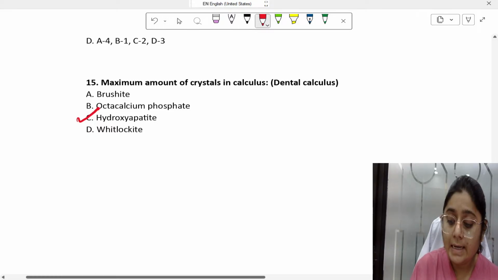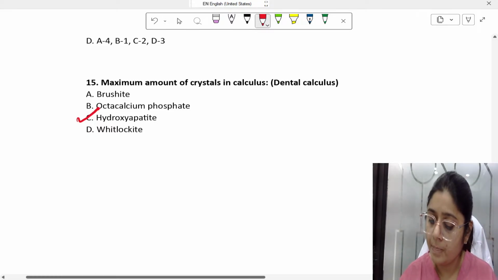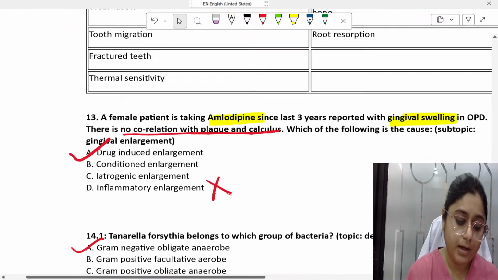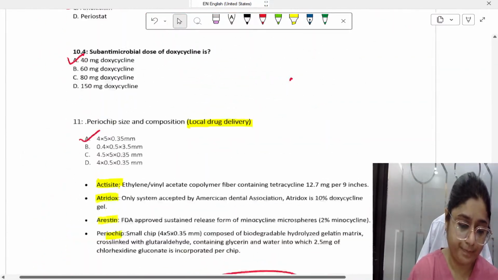Now I'll quickly take Sada's doubt, and we'll wrap up the session.